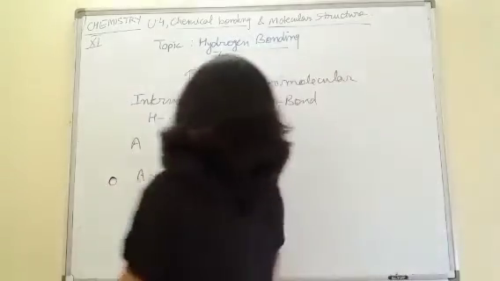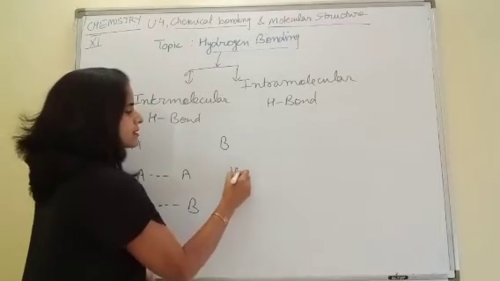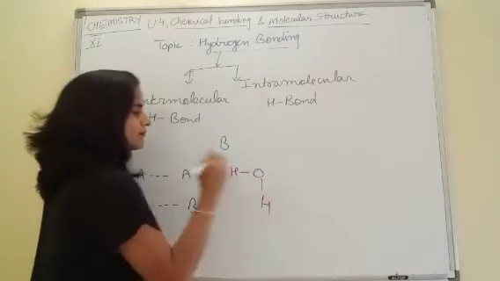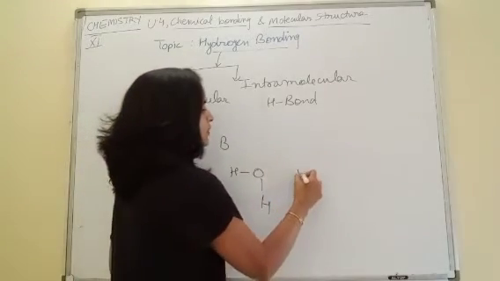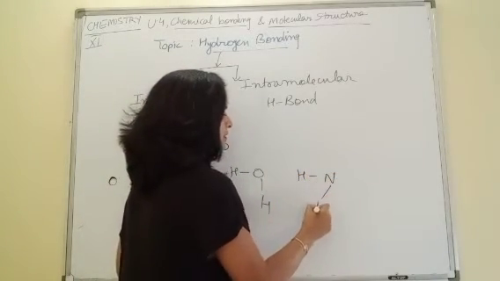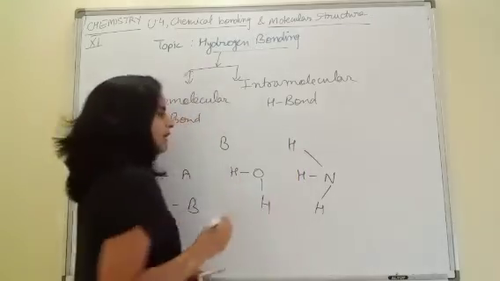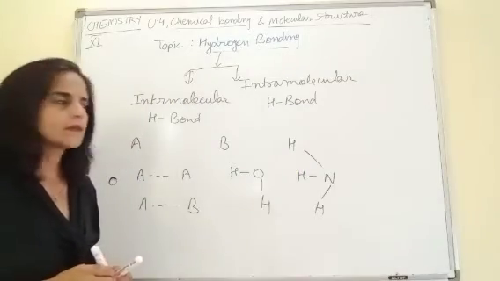We can represent this like this. Suppose this is a water molecule and this one is an ammonia molecule.